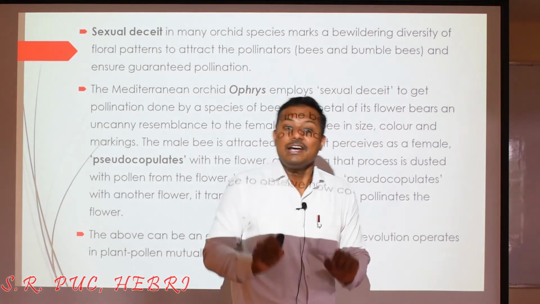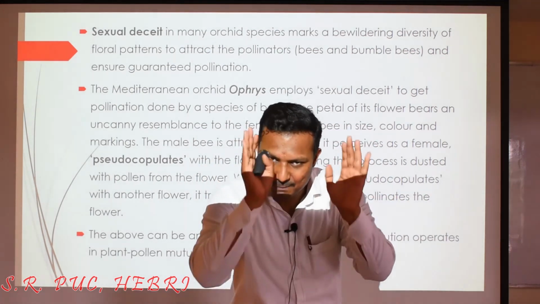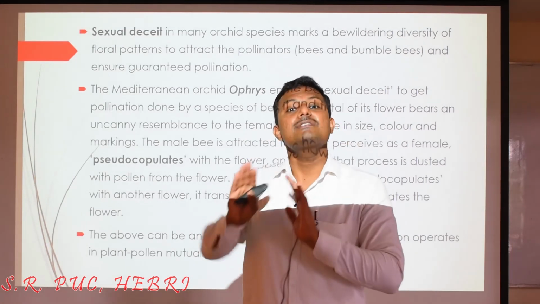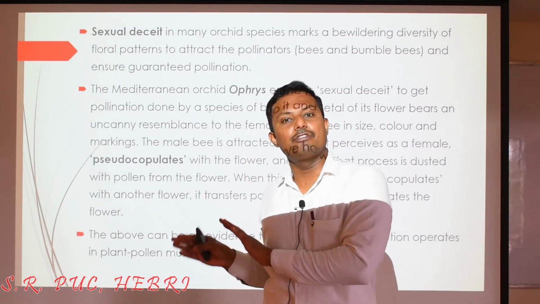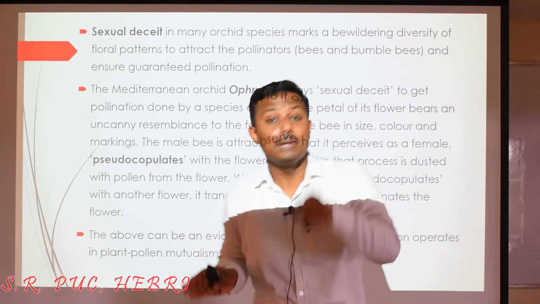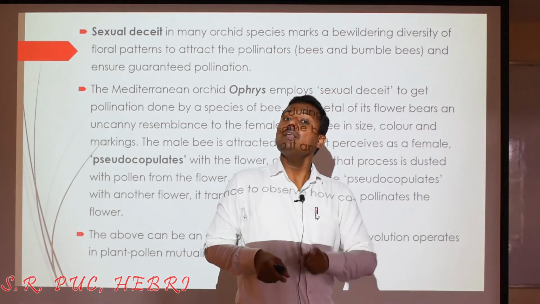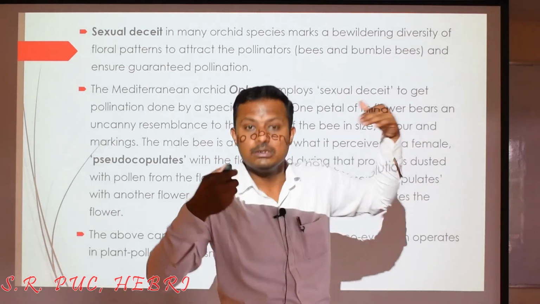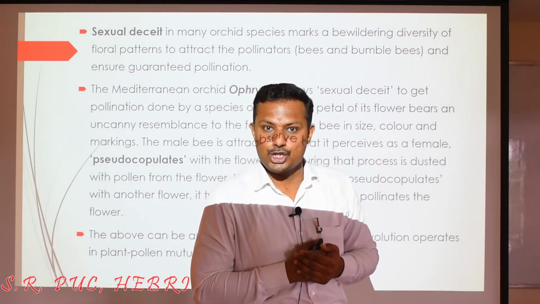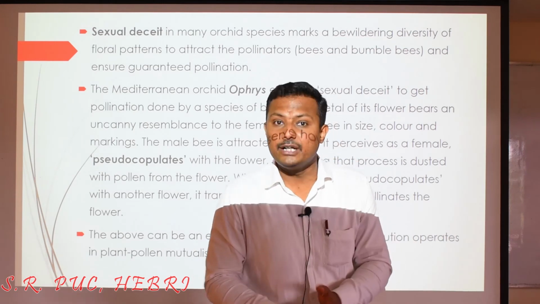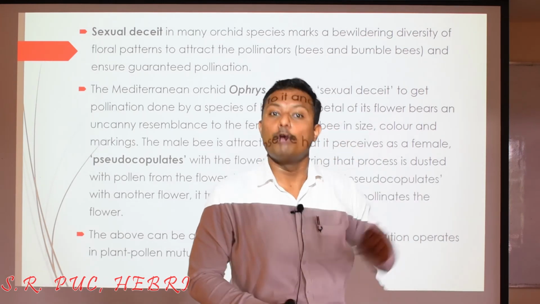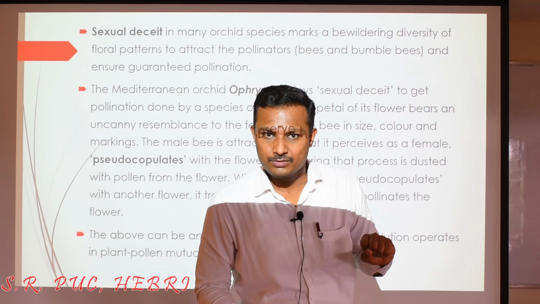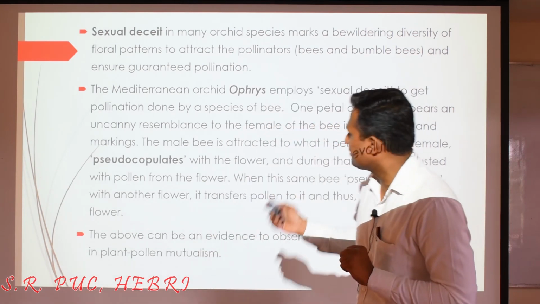That means the insect will not be benefited, only the plant will be benefited, right? But still it will be considered a kind of mutualistic relationship, because the insect may not be benefited in terms of sexual reproduction, but it will be benefited in terms of getting the pollen grains or the nectar. That is why it can be considered as a mutualistic relationship.